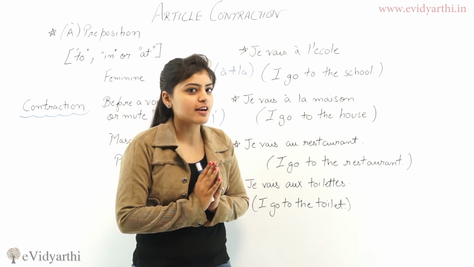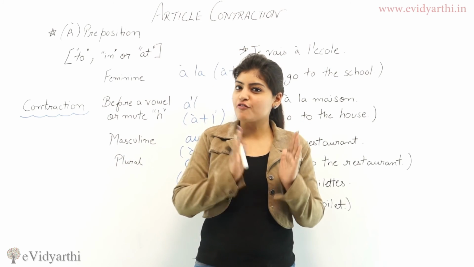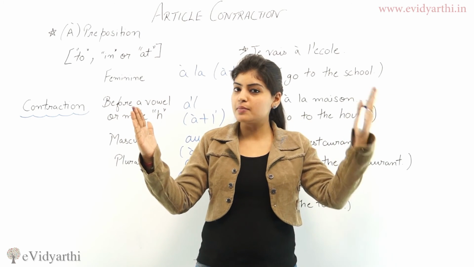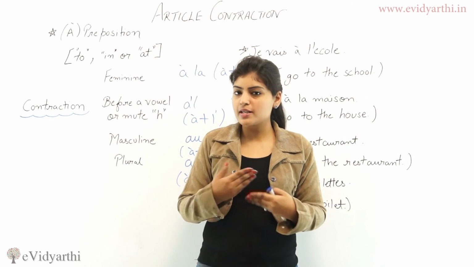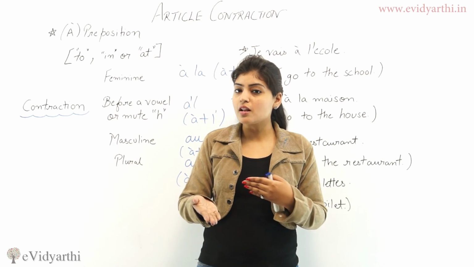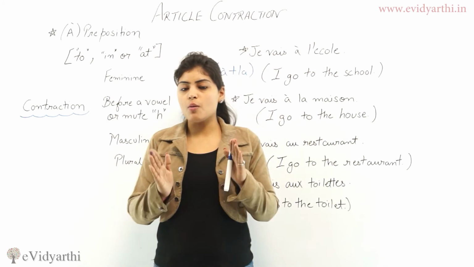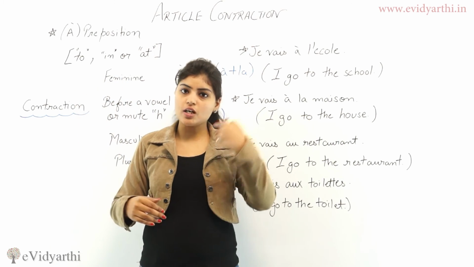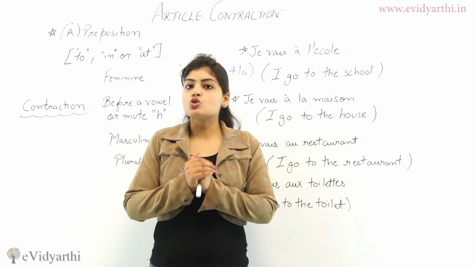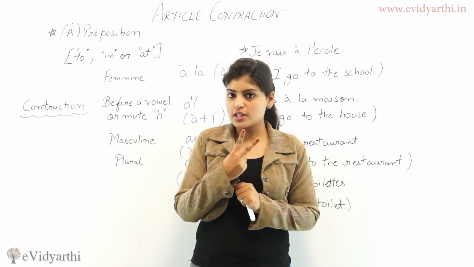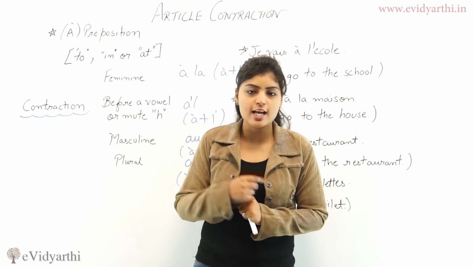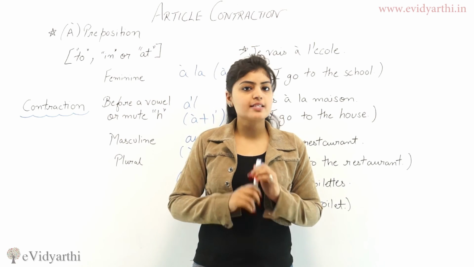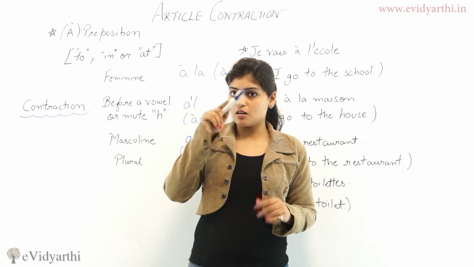What are article contractions? Article contractions are formed when we add a preposition to the definite masculine article, the feminine definite article, the vowel form, or the plural. There are two prepositions in article contractions. First is à and second is de. We'll start with preposition à.